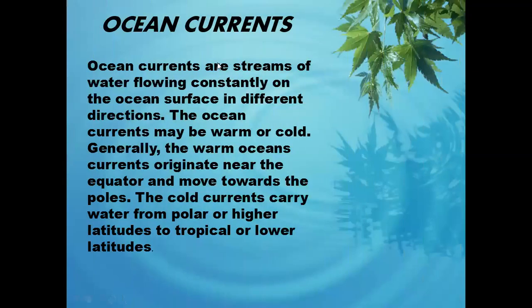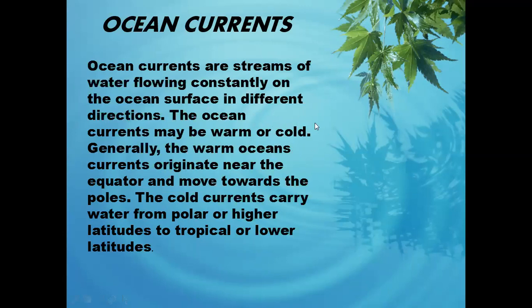So the next topic is ocean currents. What do you mean by ocean current? An ocean current is a constant movement of water on the ocean surface, and there are two types of ocean current. First is the warm current and second is the cold current.